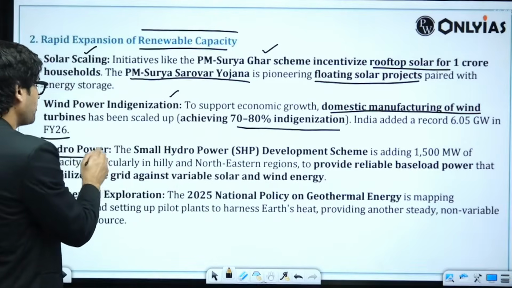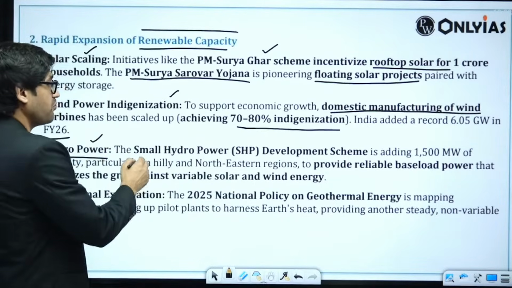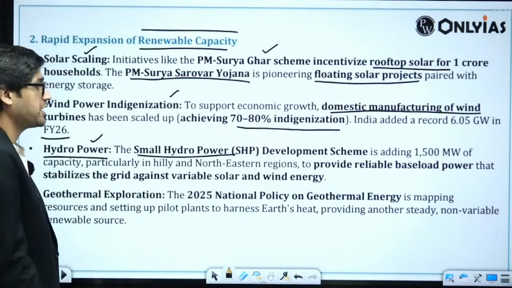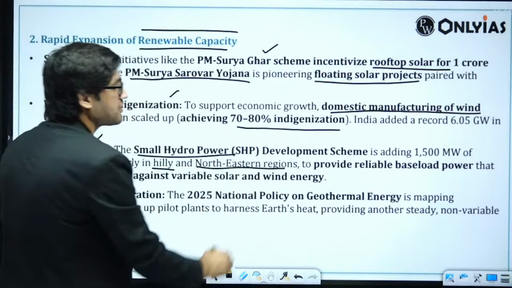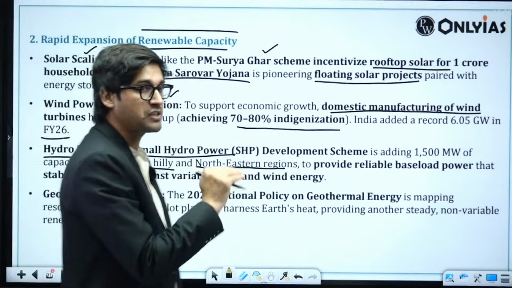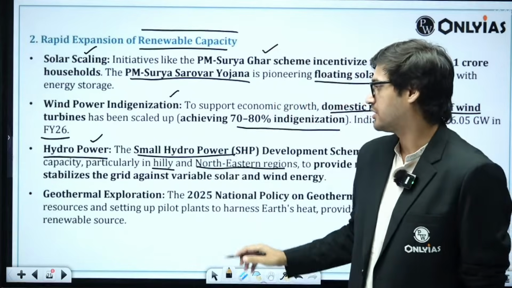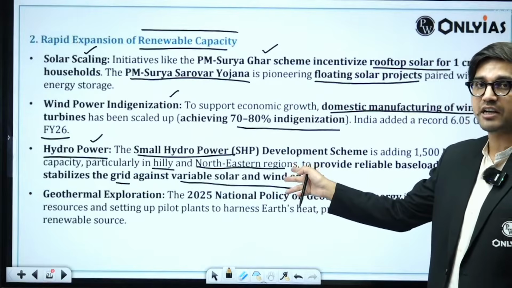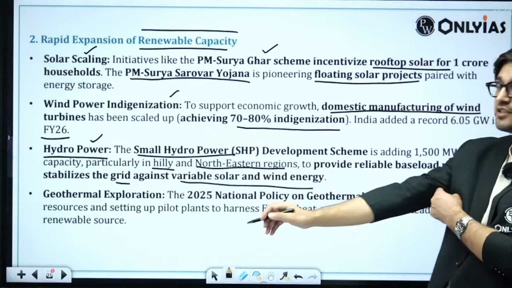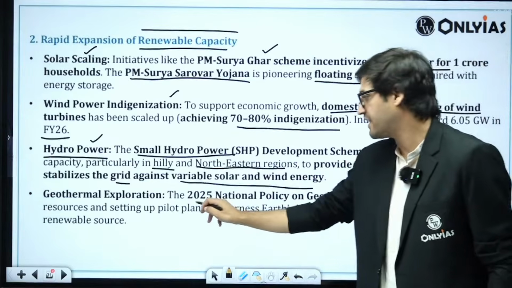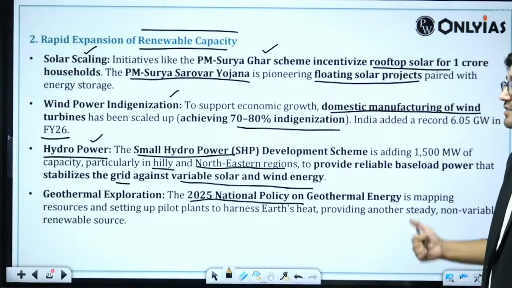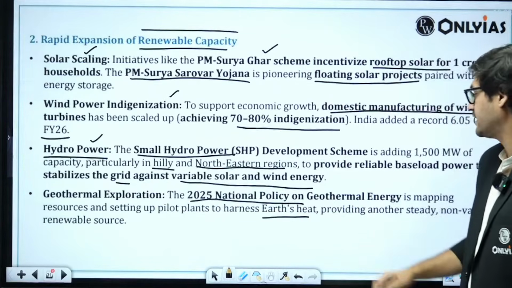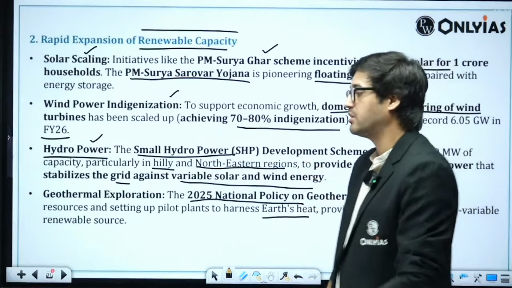Then I've also spoken about hydroelectric power. The small hydropower development scheme is adding 1500 megawatts of capacity, particularly in hilly and northeastern regions, to provide reliable base load power which can supplement the grid against variable solar and wind energy. Right? Grid stability is the concern here. Then we have geothermal exploration too. The 2025 National Policy on Geothermal Energy is mapping resources and setting up pilot plants to harness Earth's heat, providing another steady, non-variable renewable source.